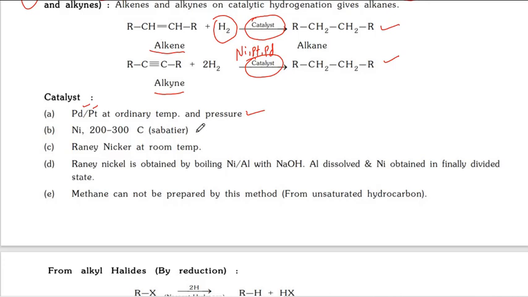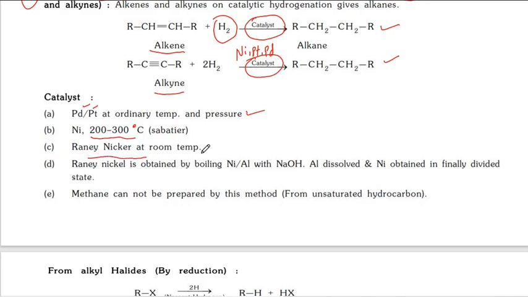If you take nickel, we require a temperature of 200 to 300 degrees Celsius. So nickel cannot do this reaction at room temperature. But Raney nickel can.